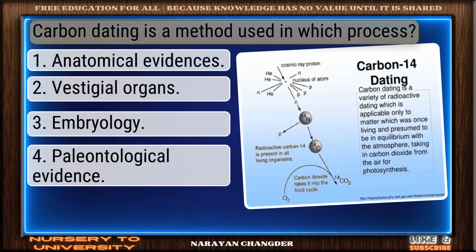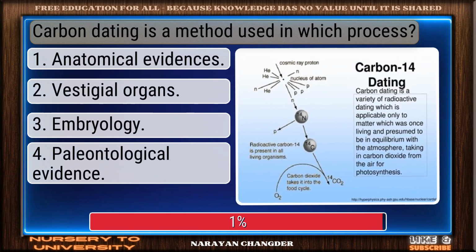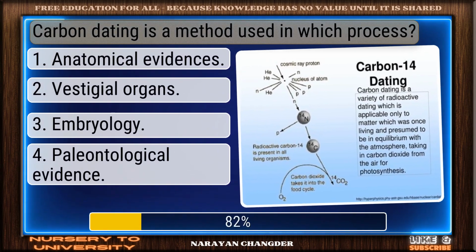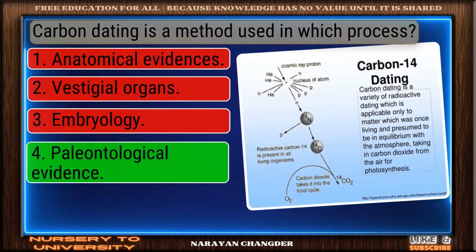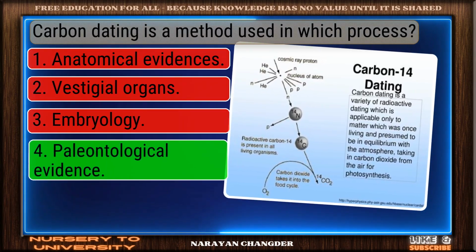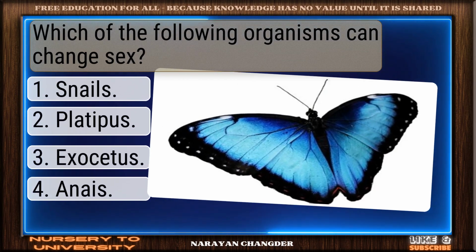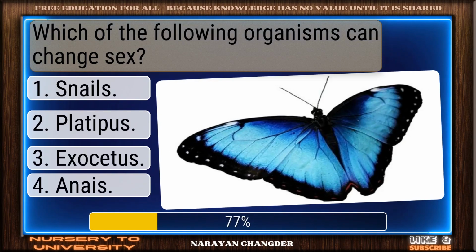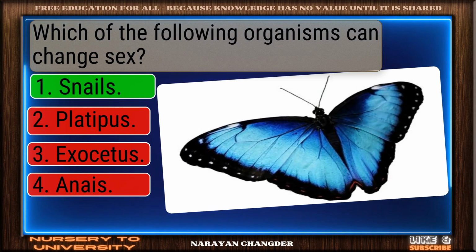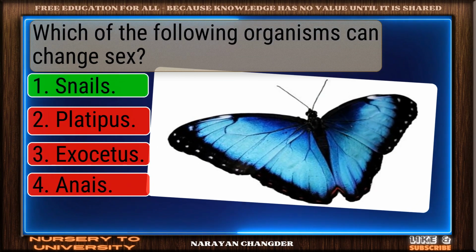Carbon dating is a method used in which process? Great thinking. Paleontological evidence is right. Which of the following organisms can change sex? Great job. Snails is accurate.